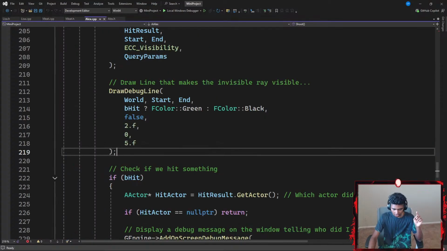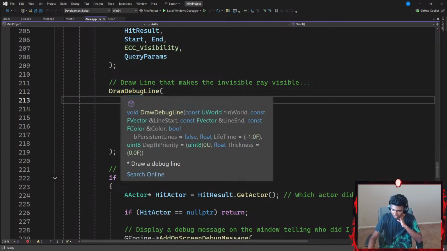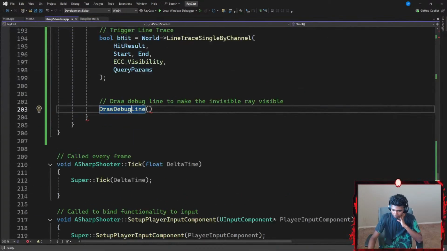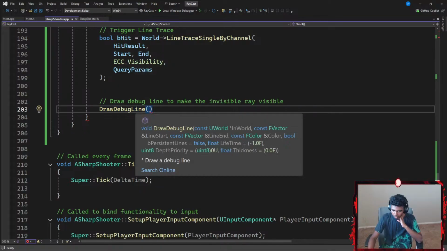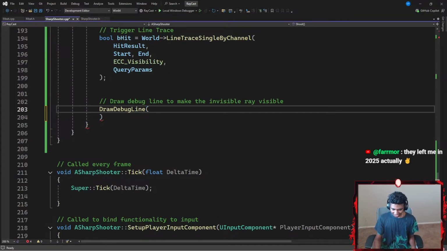Wait, that's strange. Let's go ahead and check it out. Draw debug line. Doesn't it still say any? It does say. Okay, I guess it's just my Unreal Engine. Okay, they left me in 2025. Actually, guys, left me in 2025. It's kind of crazy. Okay, that's it.